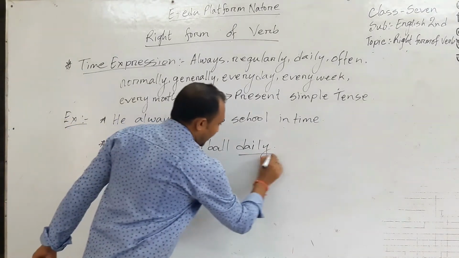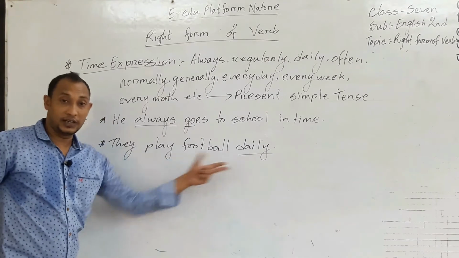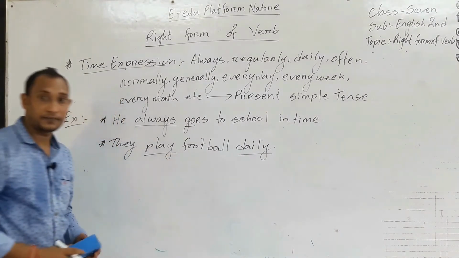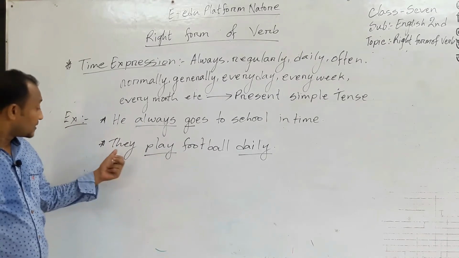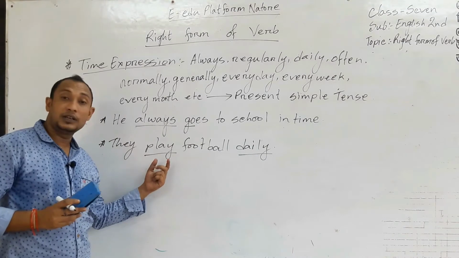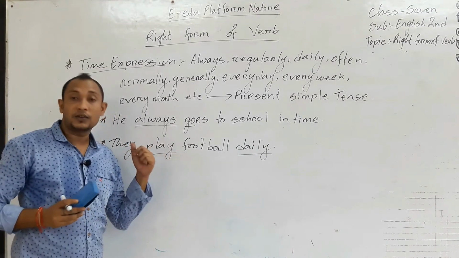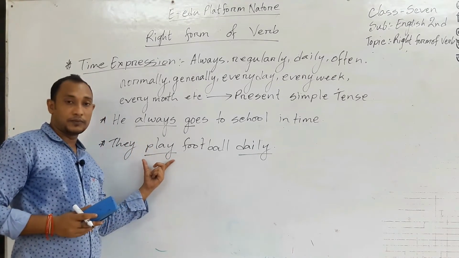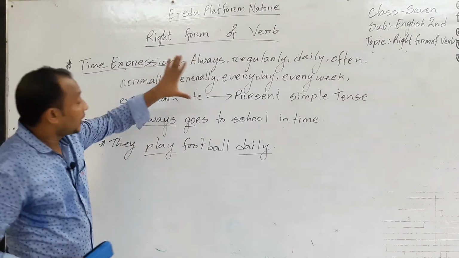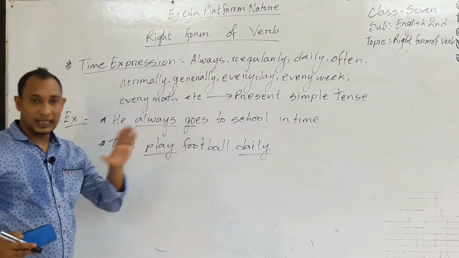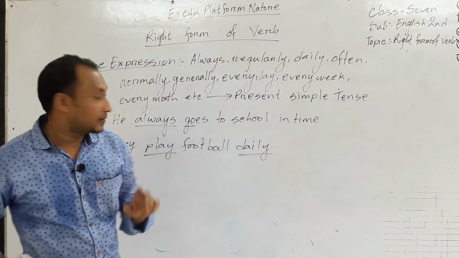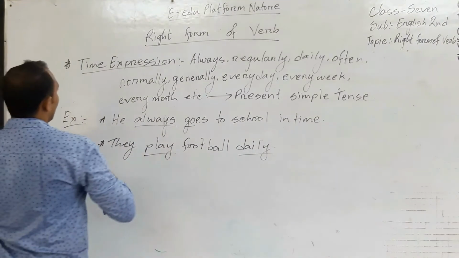Here daily is also a time expression, so it is also present indefinite tense. And the verb is play. Here you look, the subject is third person plural number, so we did not add s or es. It's the simple base form. So if you find these time expressions in any sentence, present indefinite tense will be used. The next rule.